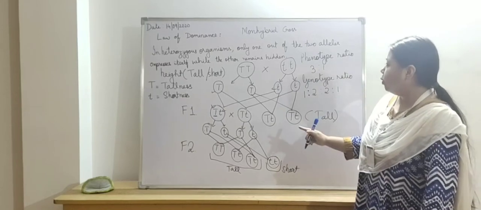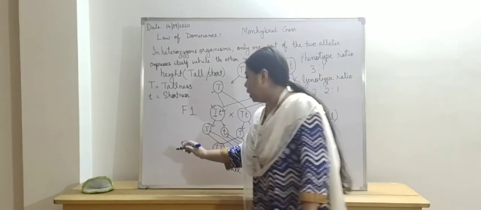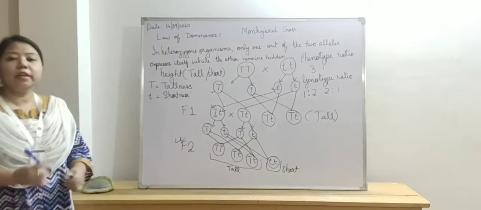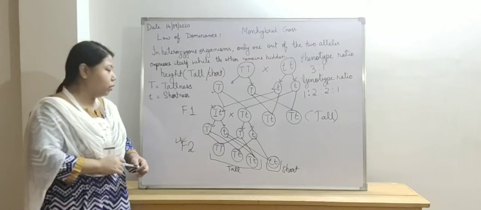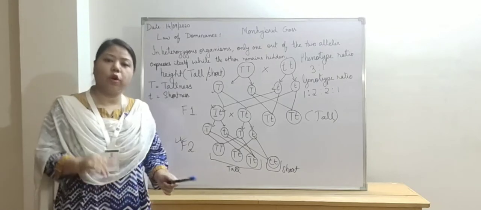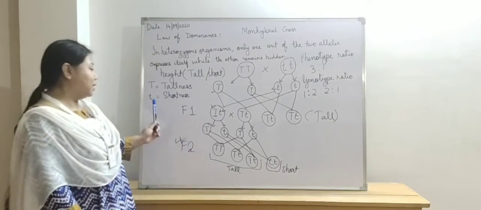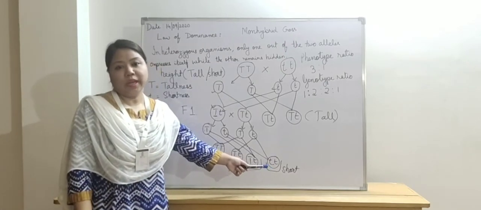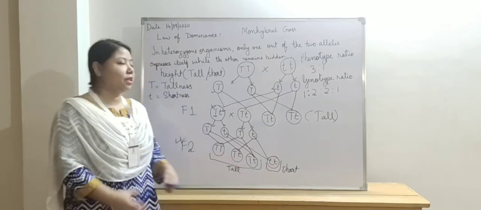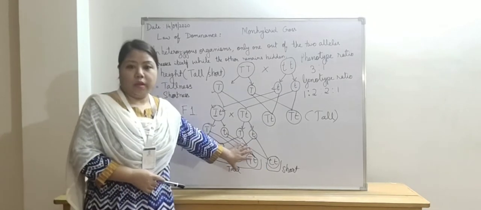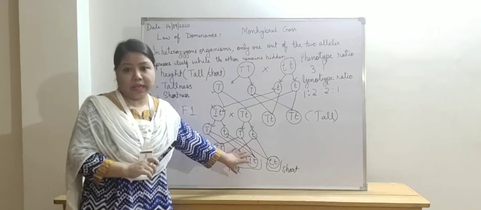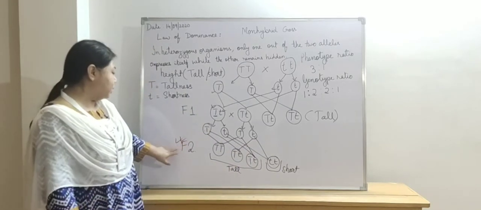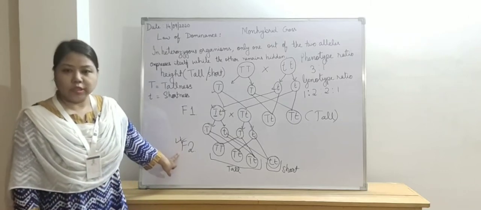And which generation ratio are we taking out? We are taking out the ratio of the second generation, because in the second generation it is seen that both the contrasting characters of the height are being expressed. Fine. So the ratio is taken out for the F2 generation.